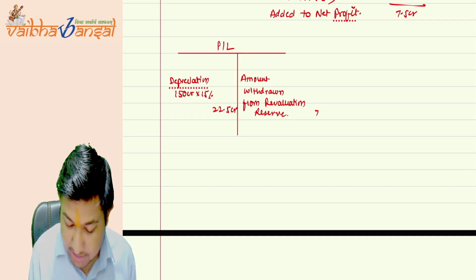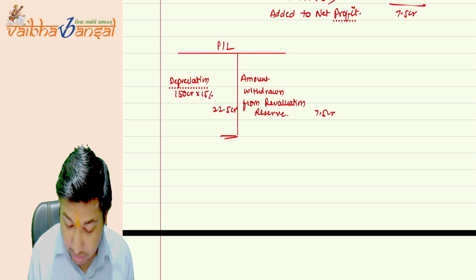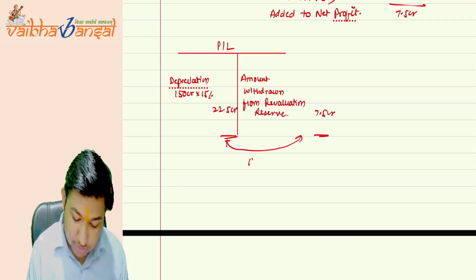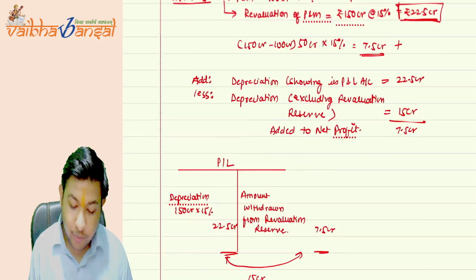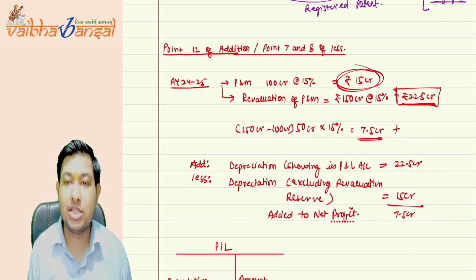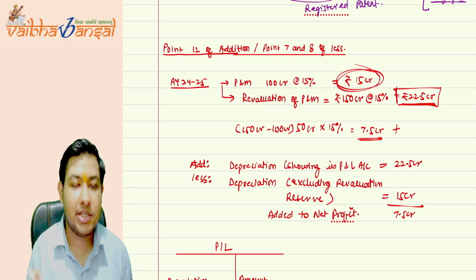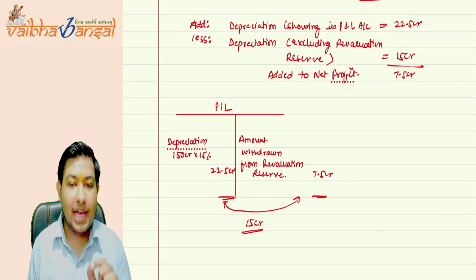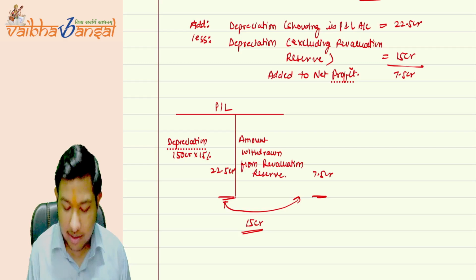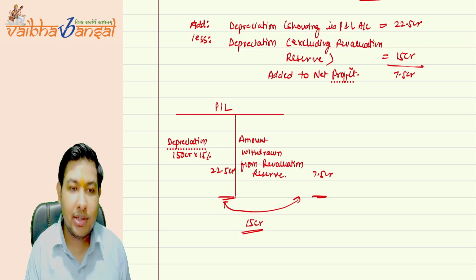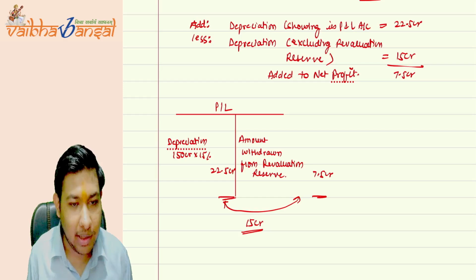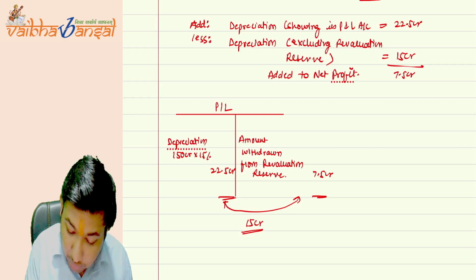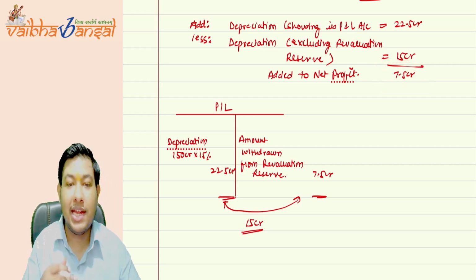how much? 7.5 CR. So see here, the net depreciation charge to the PNL went to 15 CR only. That was the actual depreciation to be charged in the PNL. Is this clear to you? So this is the actual depreciation charged to the PNL. This is the case where there is no malified intention of the company. So the government does not want to add back these 7.5 crores in the net profit.